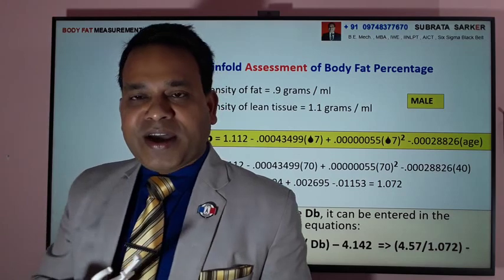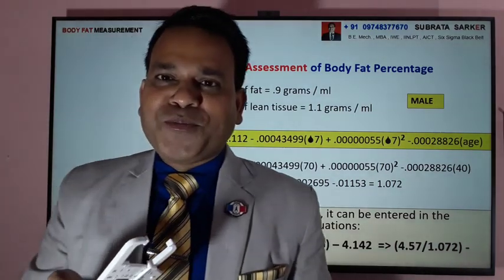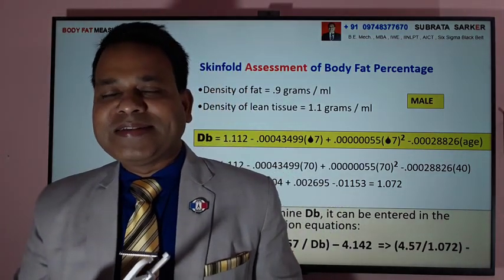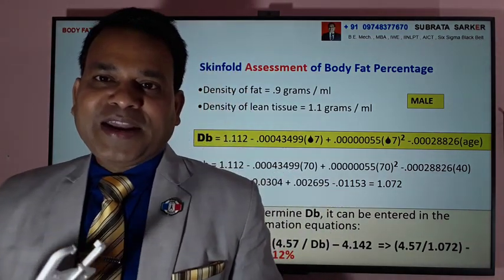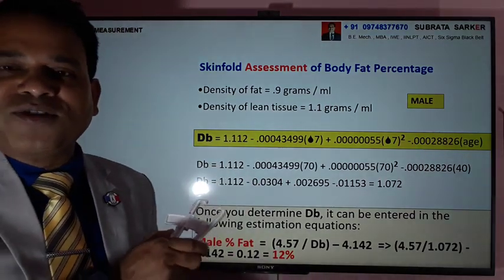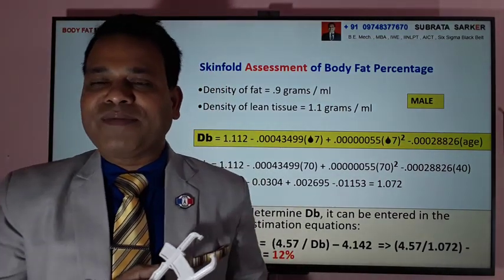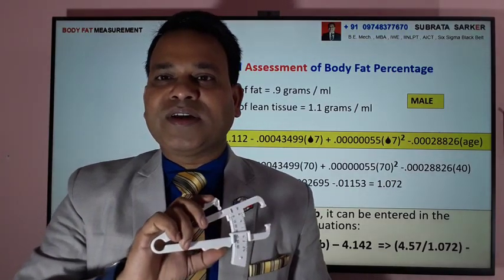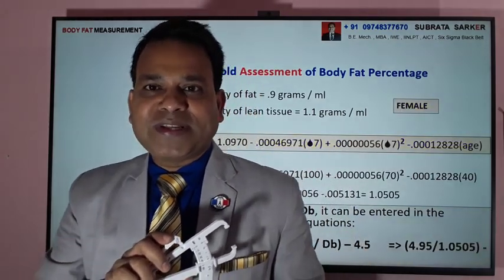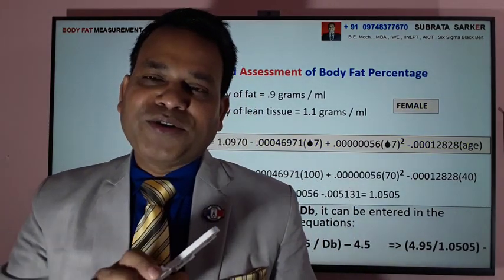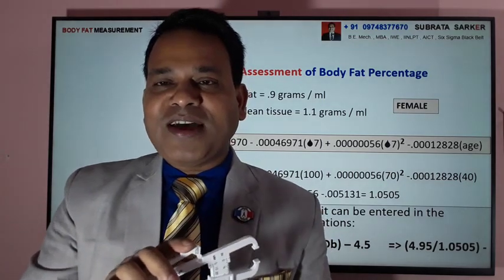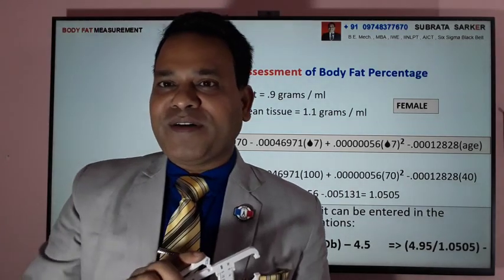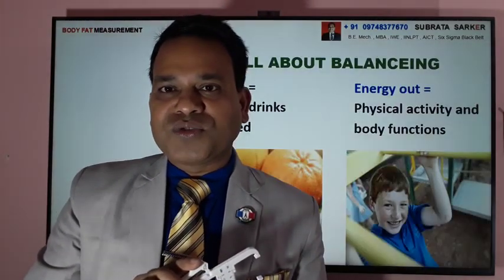Now after measurement you put these readings into a formula. This is called the DB formula. The formula for male is different, the formula for female is different, and if you put the readings in the formula, you will find a reading coming. For male, the fat percentage has come to 20%. This is one of the data we took during this workshop for training purposes. And this is for the female body; when we took the measurement and put it into the formula, we got around 21% body fat. So it was coming close to the data.